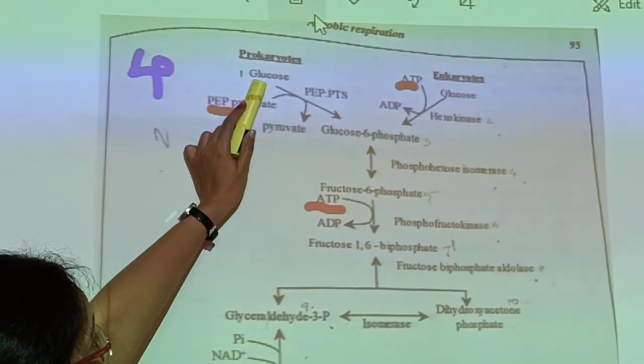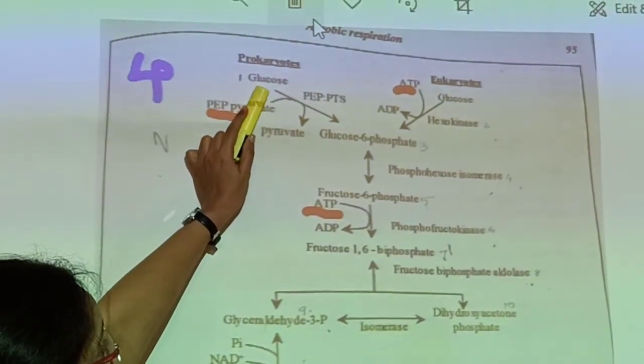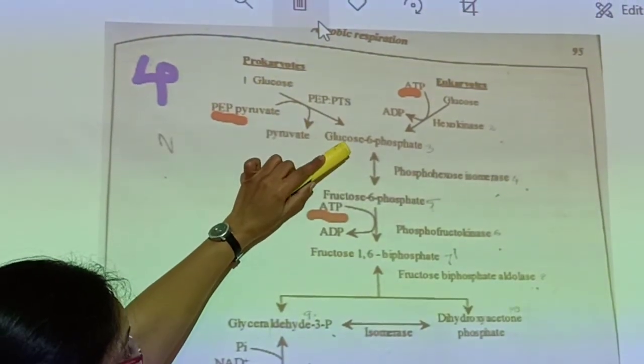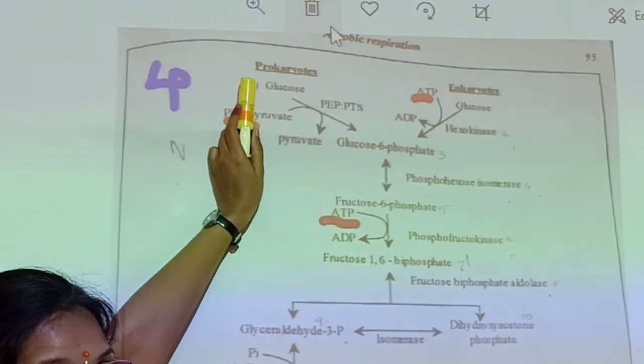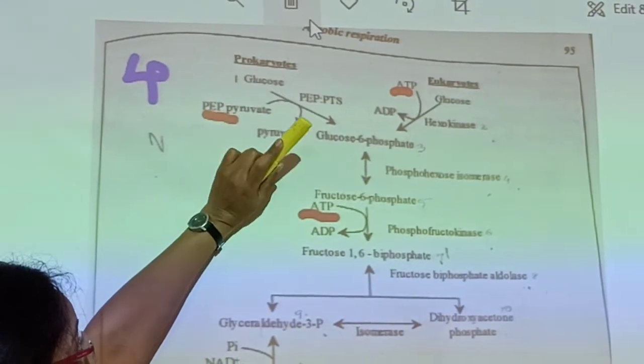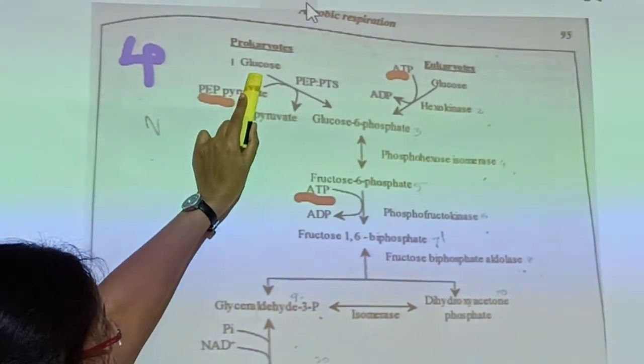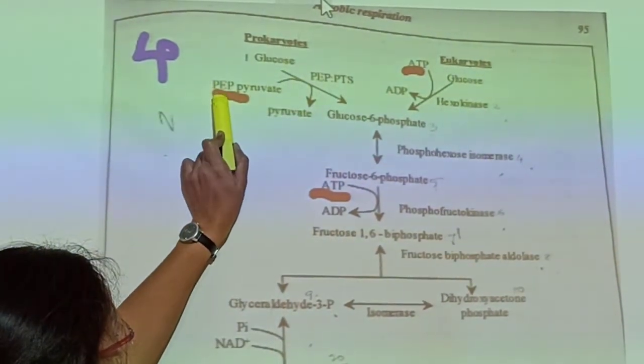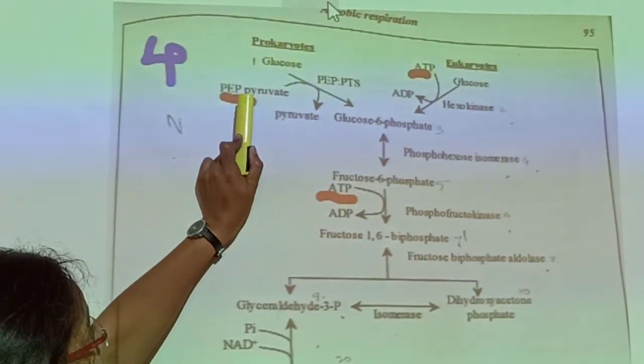You should understand that glucose will be converted to glucose 6-phosphate during the transport of glucose in prokaryotes. If you remember, we have discussed this in unit 1. Glucose will take one phosphate molecule from phosphoenol pyruvate.